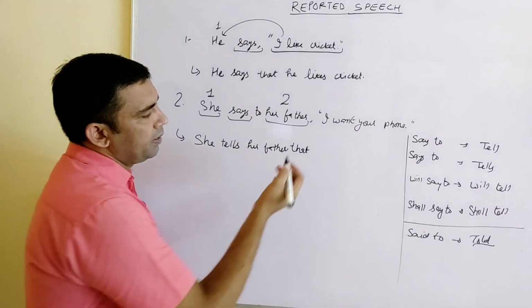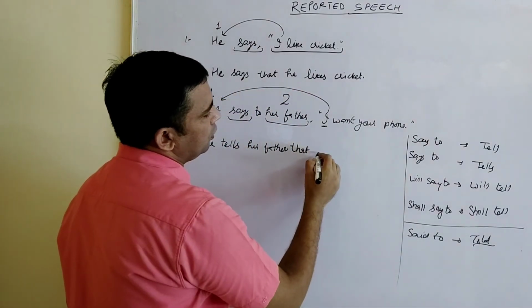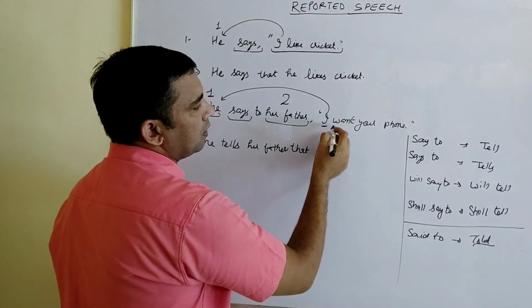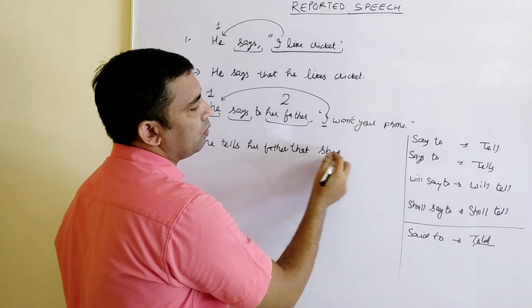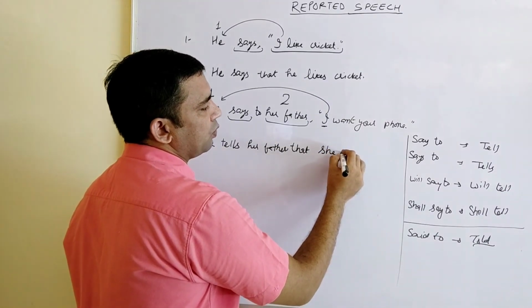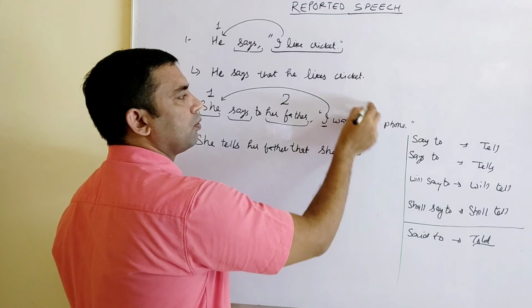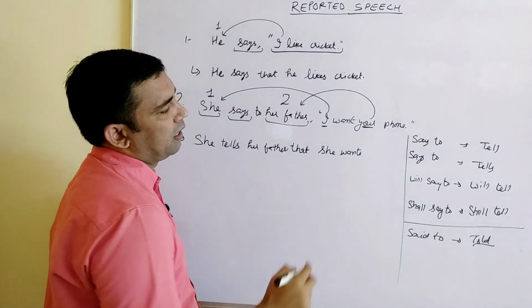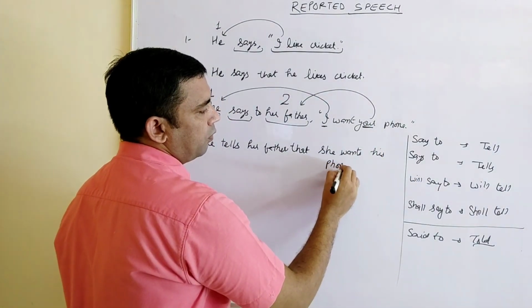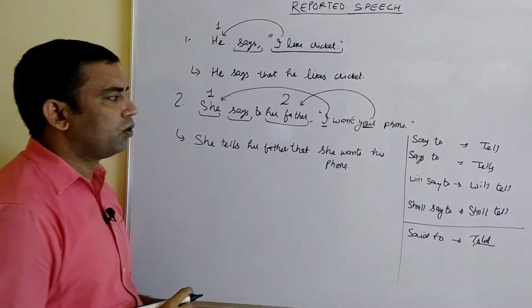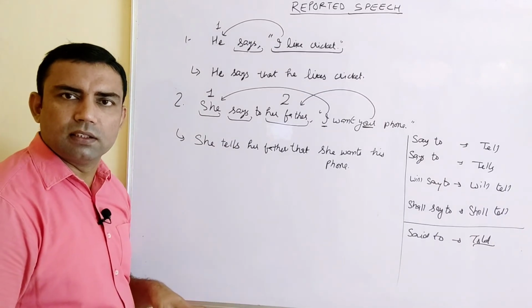Got it? Now coming to next, I, the first person pronoun, will change according to this. It will be she because that is the subject. I want your phone, that is simple present again. So simple present with she singular, we use main verb first form plus s or es. That she wants your. Your is the second person pronoun, so it will change according to her father. That will be his because that is possessive. His phone, right? She wants his phone. But this is the indirect speech of this sentence, right?